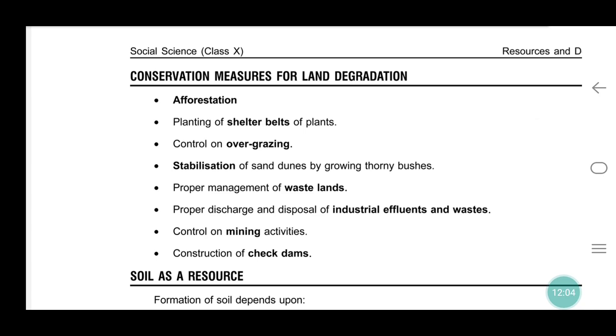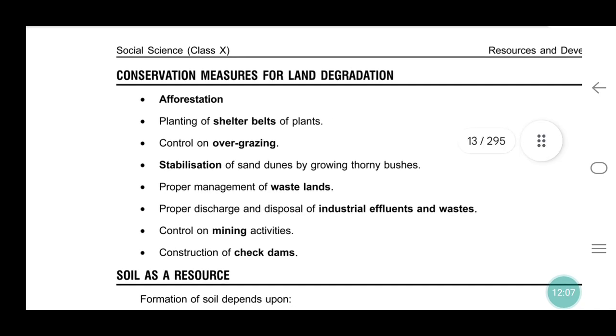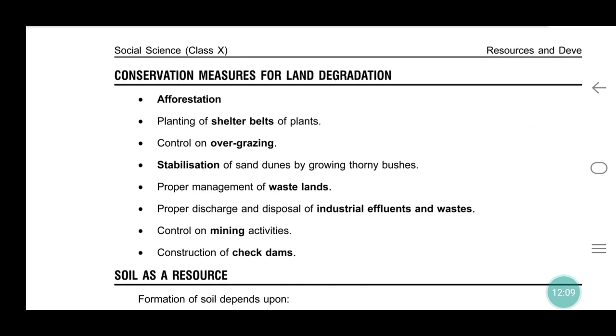Conservation measures for land degradation: afforestation, planting of shelter belts of plants, control on overgrazing, stabilization of sand dunes by growing thorny bushes.